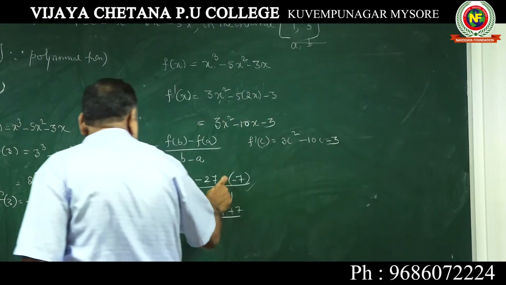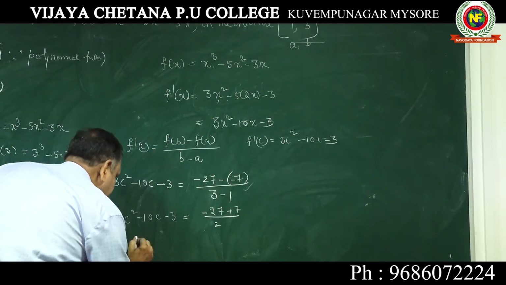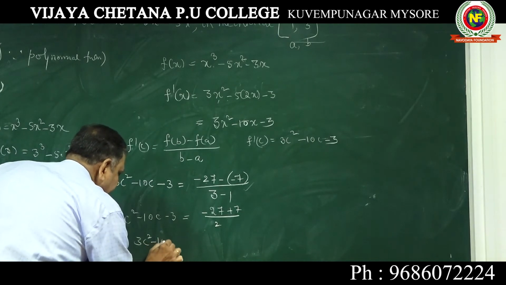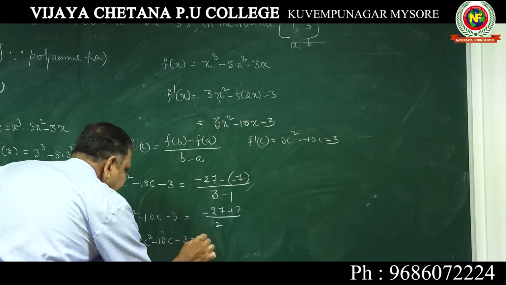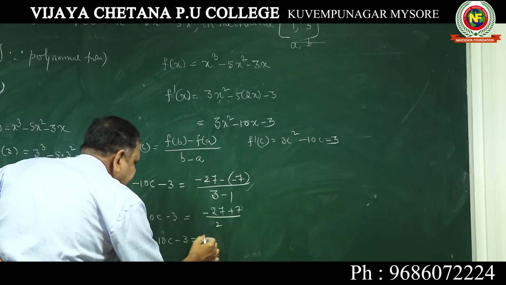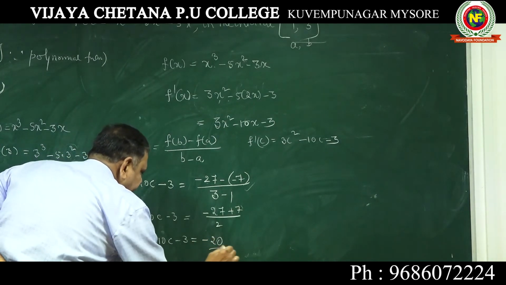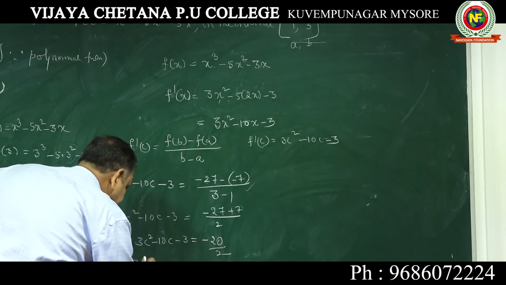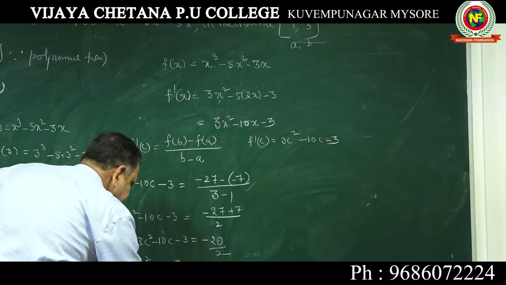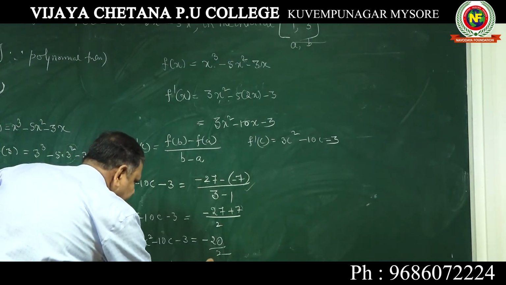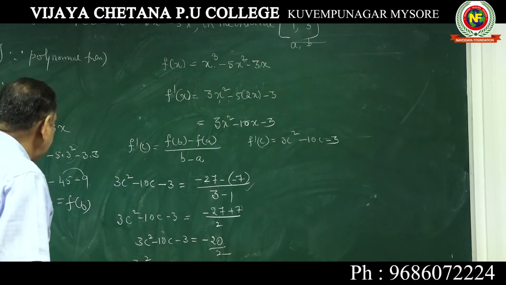Okay, very important, minus of minus 7 is plus 7 by 2, or 3c square minus 10c minus 3 is equal to minus 27 plus 7 is minus 20 by 2, or it is minus 10.